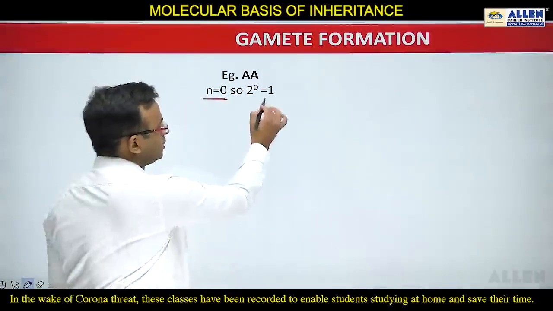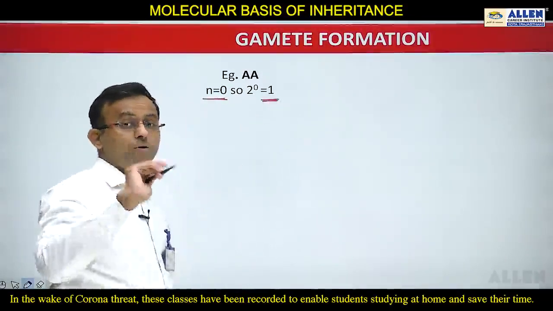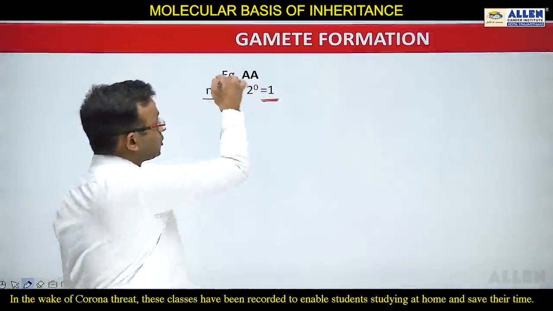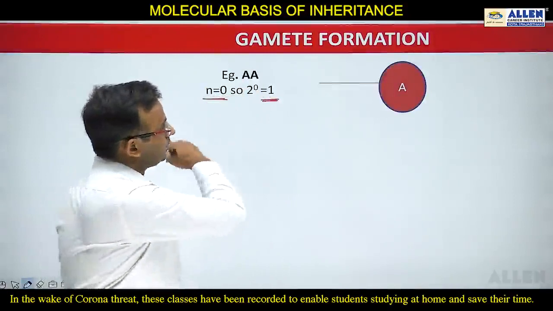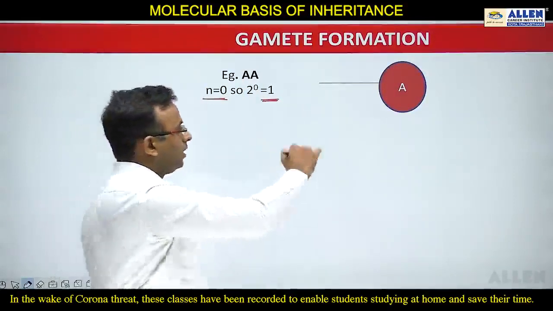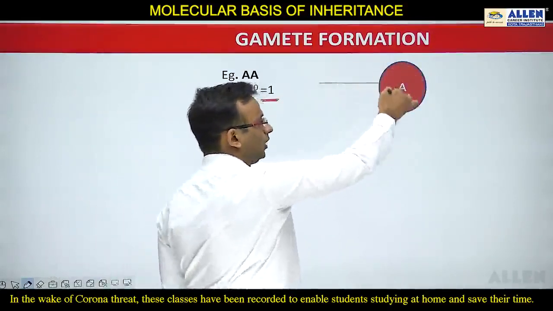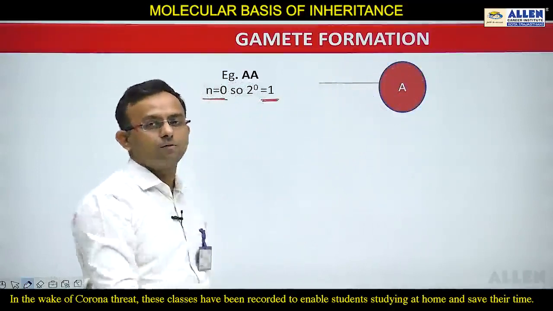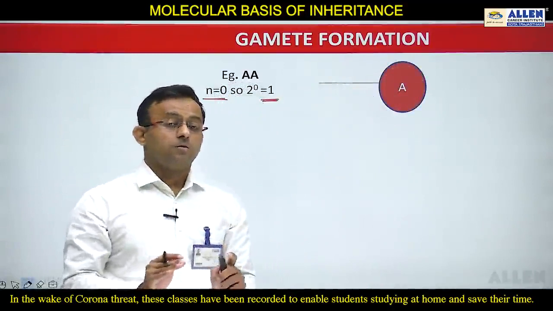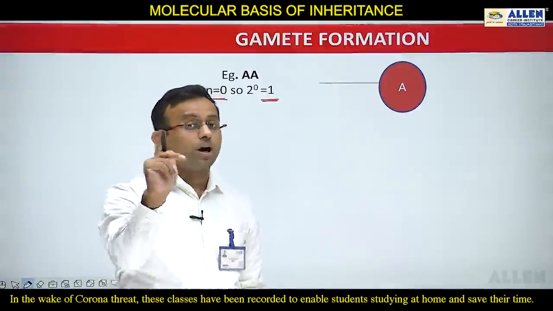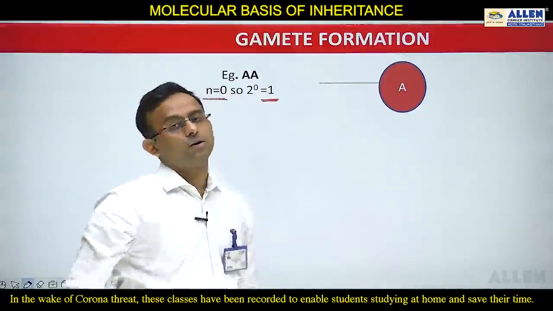2 to the power 0 means 1. Only one type of gamete is going to form, and this is homozygous. So here, a line will be formed like this. You can see a line is there. We will draw a line, and at the end of the line we will write one A. So only one type of gamete will form, that is capital A. Students, always remember, we are talking about the type of gamete. We are not focusing on the number of gametes.